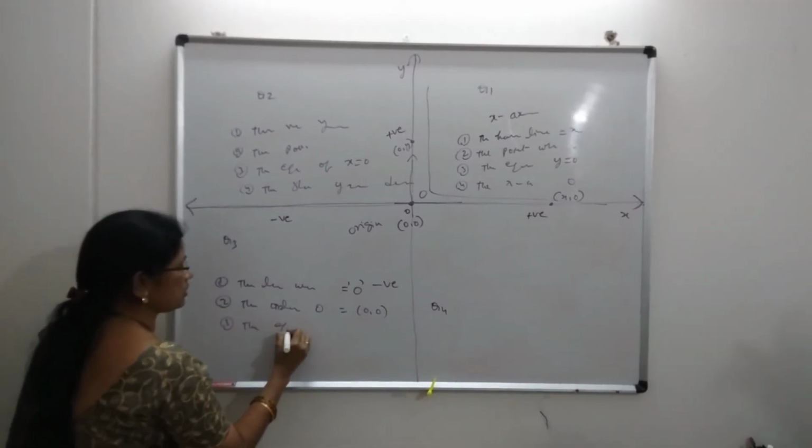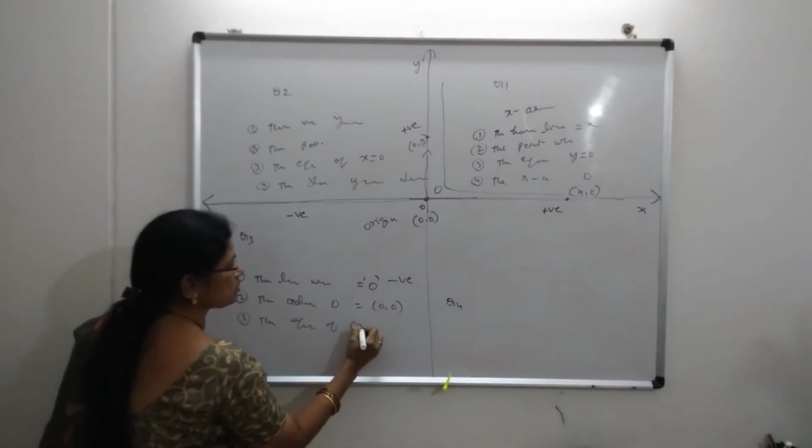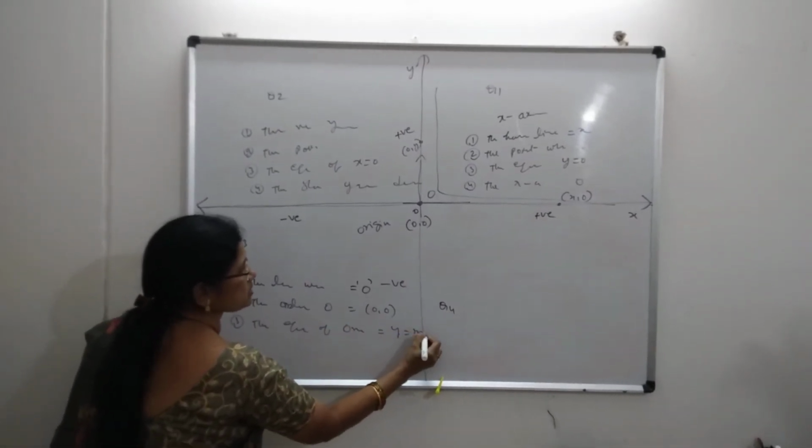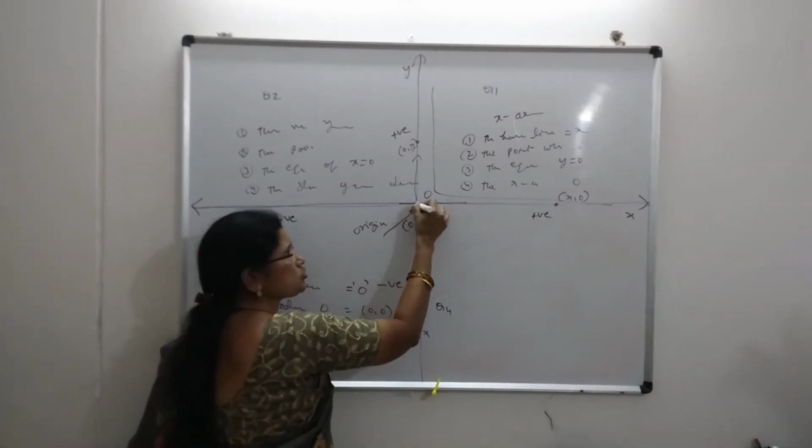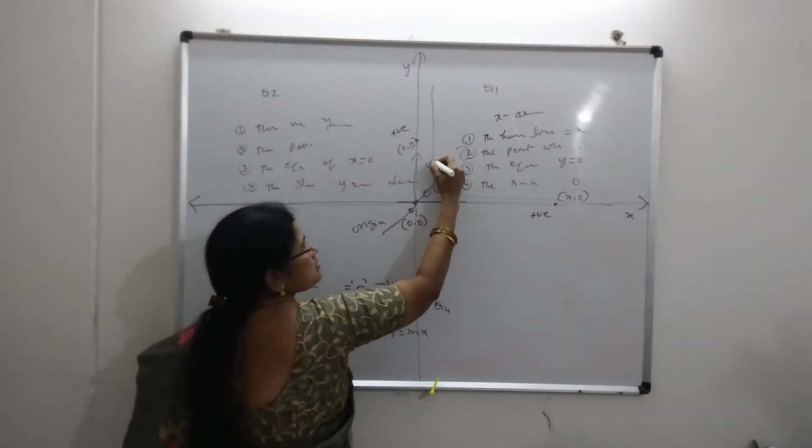The equation of a line through the origin is y equal to mx. Here m is the slope, that means a line which passes through the origin. That is y equal to mx.